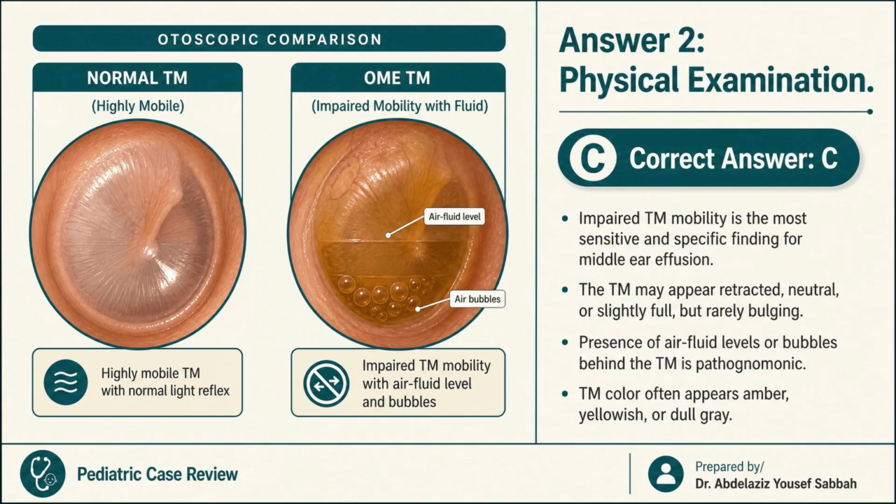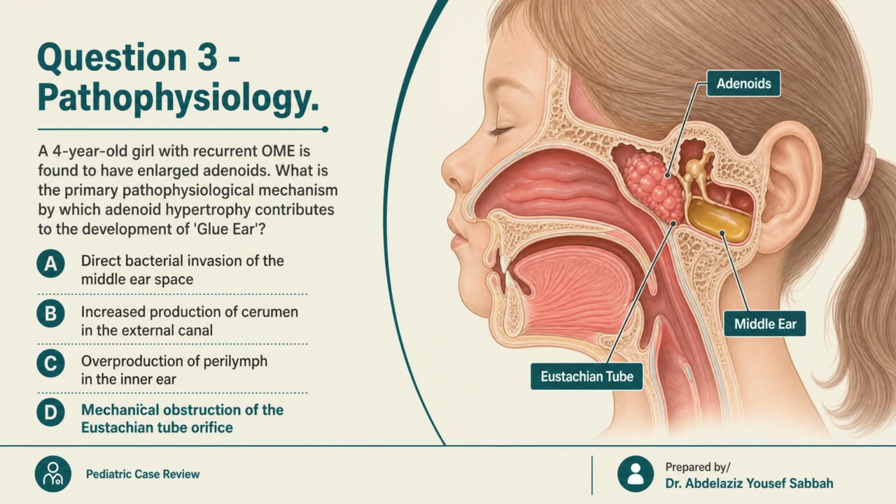Impaired tympanic membrane mobility on pneumatic otoscopy is the most sensitive and specific clinical finding for middle ear effusion. When you puff air against a normal tympanic membrane, it moves briskly inward and outward. In otitis media with effusion, the fluid behind the membrane dampens this movement. The tympanic membrane may appear retracted, neutral, or slightly full, but it is rarely bulging, which differentiates it from acute otitis media. The presence of air fluid levels or air bubbles behind the membrane is pathognomonic. The color of the membrane often appears amber, yellowish, or dull gray rather than the bright red seen in acute infection.